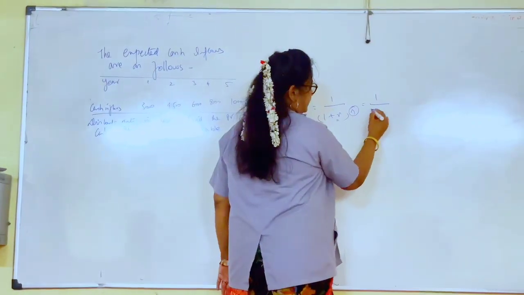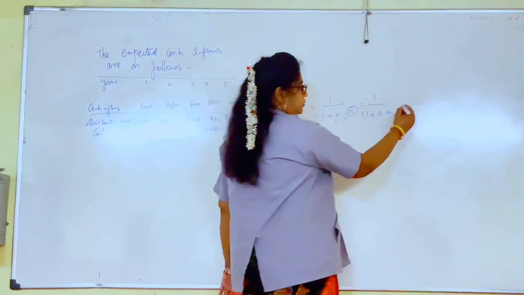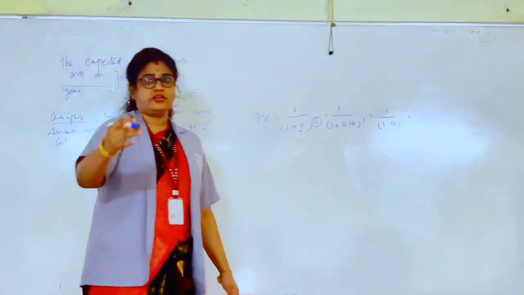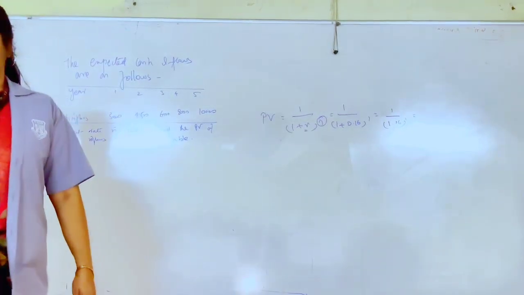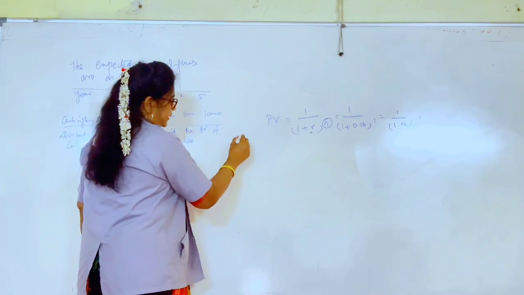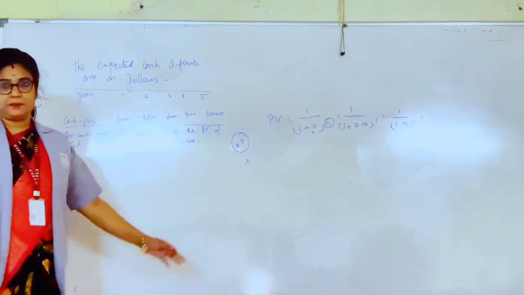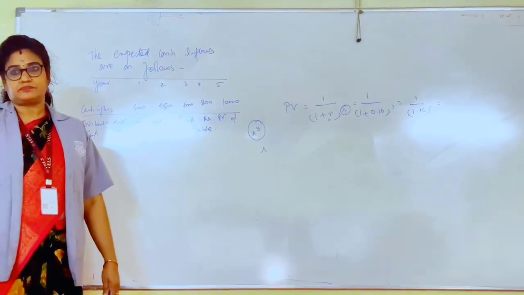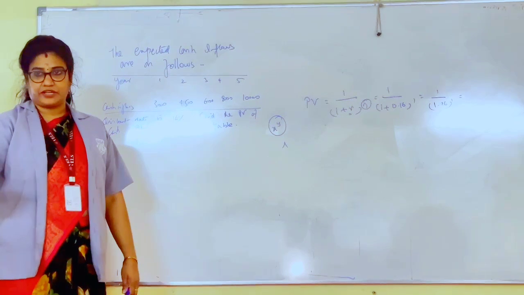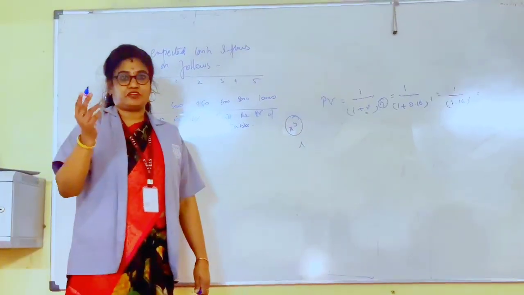So I would say 1 divided by 1 plus 0.16 to the power of 1. So take your calculator, 1 divided by 1.16. Either you will have x to the power of y, or you will have this symbol. Please calculate and let me know. If you don't have a calculator, then you can use your mobile phones. You have to put it in a bracket.